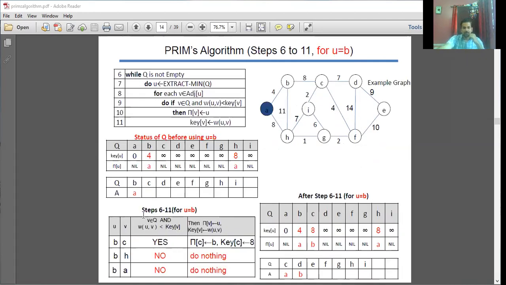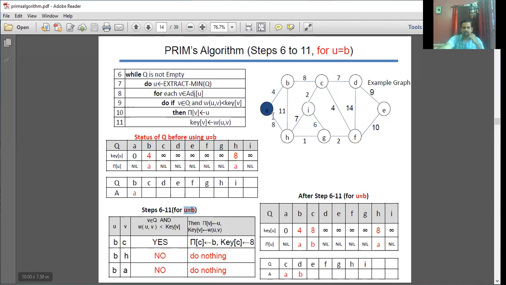So, step 6 to 11 for U is equal to B. This is the status of Q before using U is equal to B, the previous one. When U is equal to B, what are B's adjacent vertices? We have C, we have H, and we have E. These are the 3 vertices. Okay, let me consider in any order.